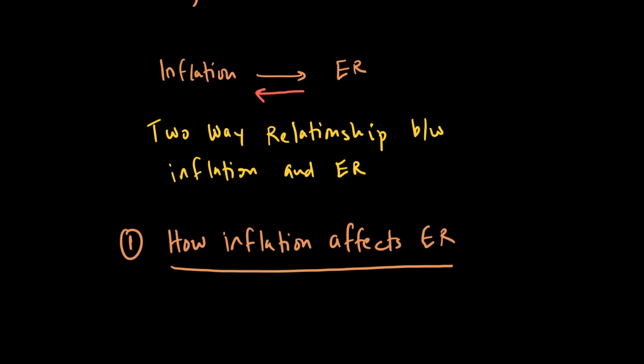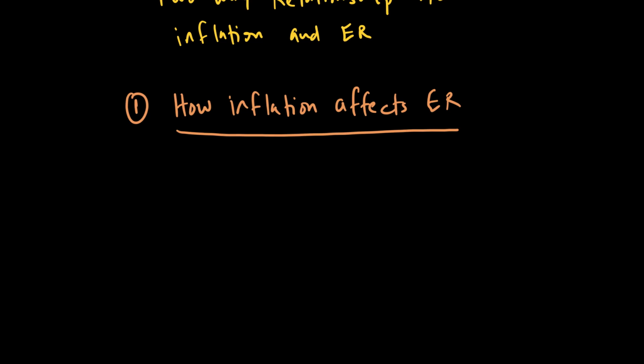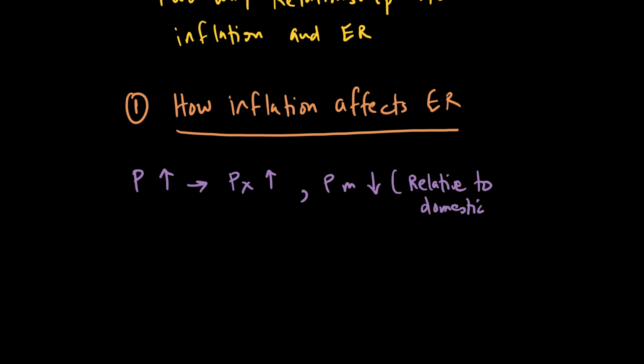So when the price level of a country goes up, let me write this. When the price level rises, we notice that exports are becoming expensive. So PX, the price of exports, goes up, and the price of imports goes down relative to domestic goods.